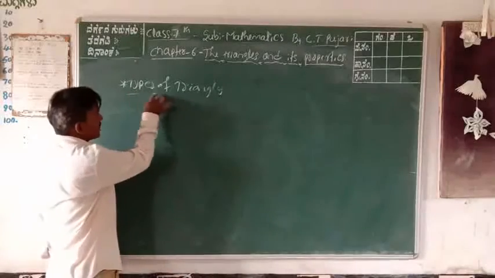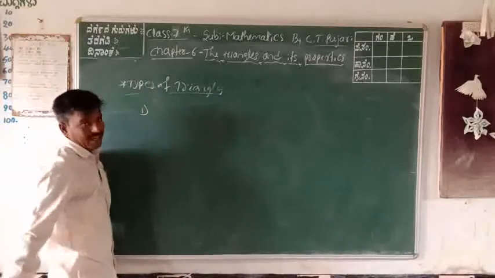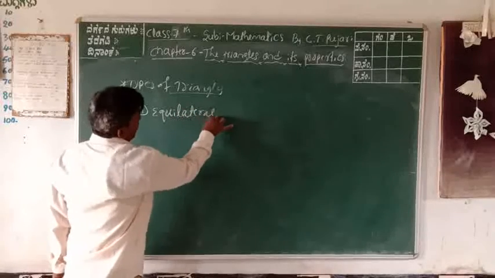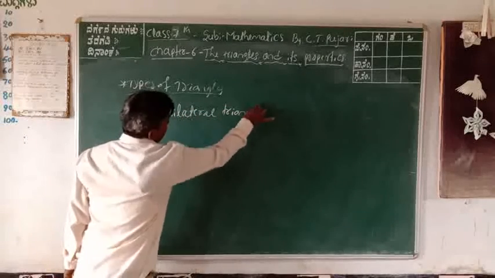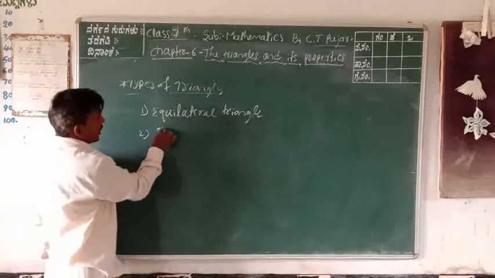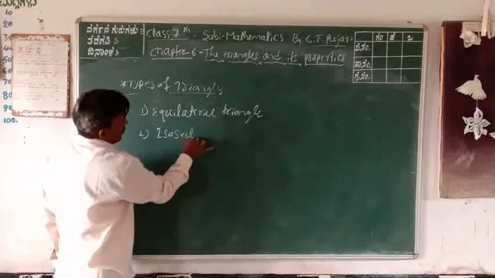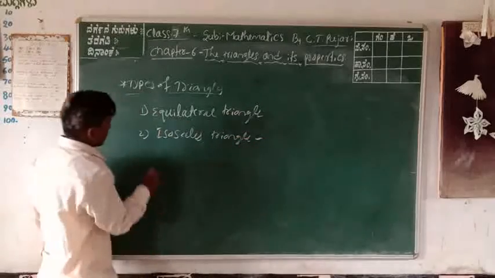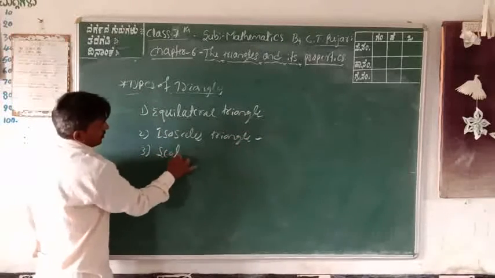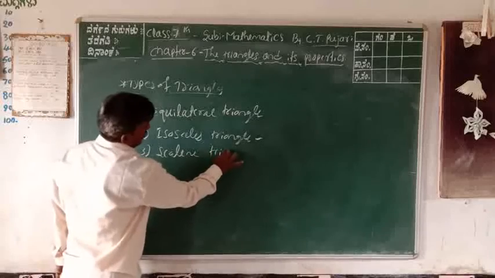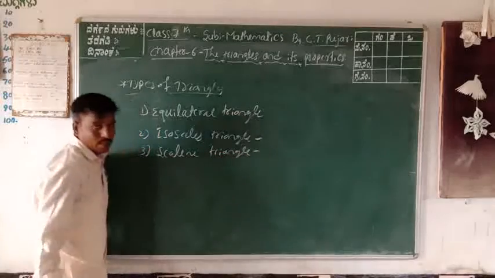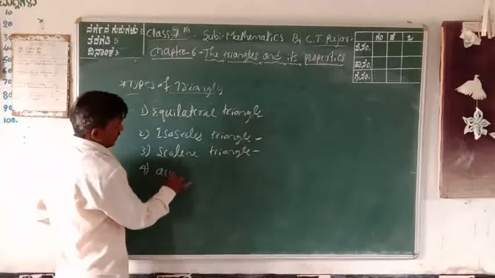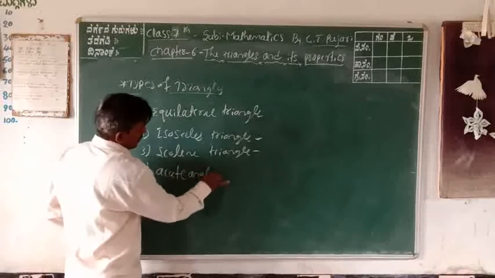The first one is the equilateral triangle. The second one is the isosceles triangle. Next, the third one is the scalene triangle. The fourth one is based on angles: the acute angle triangle.